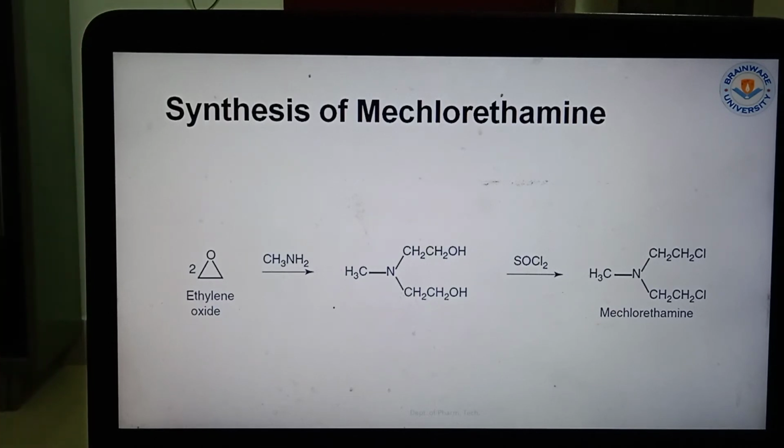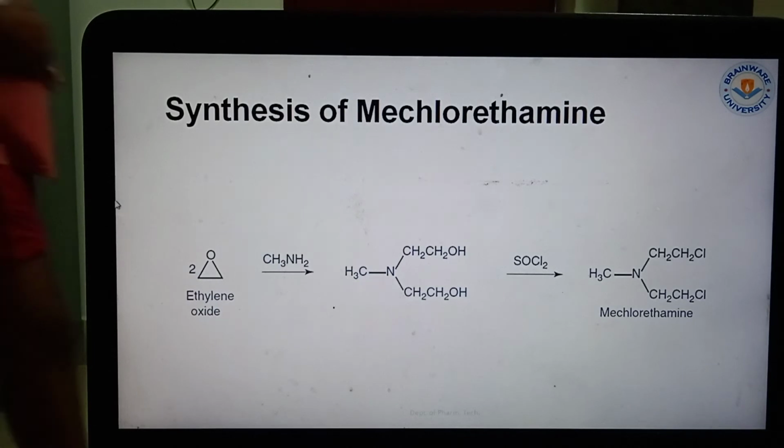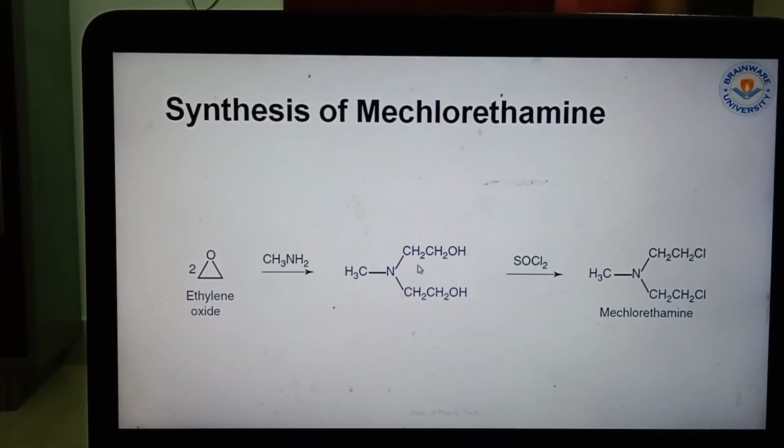So mechlorethamine, how can it be synthesized? From ethylene oxide, it is reacted with methylamine. As a result, it produces this structure. The ring is opened, then it is reacted with SOCl2, thionyl chloride, and it produces mechlorethamine, whereby the OH group is replaced with chlorine.